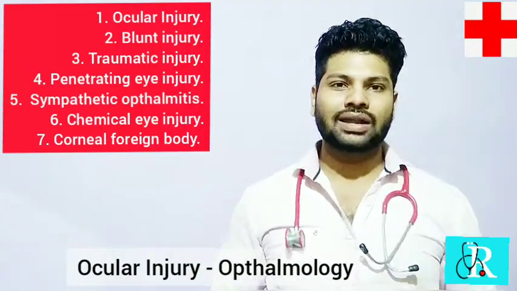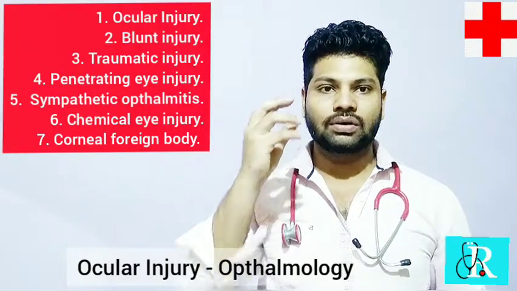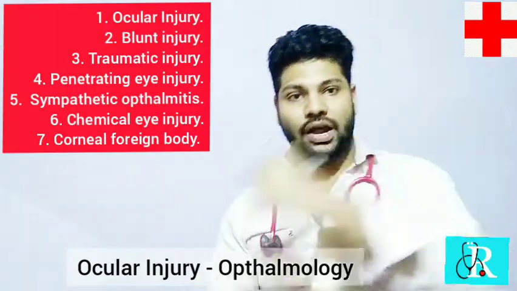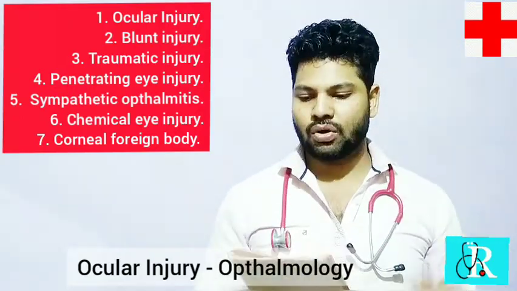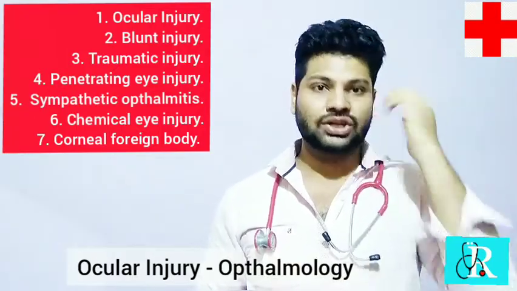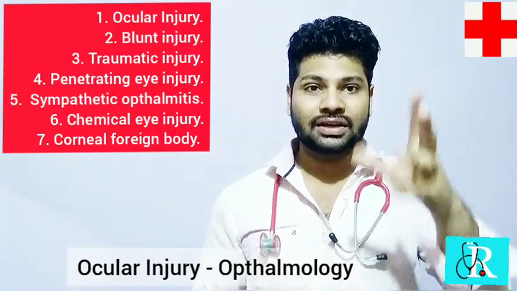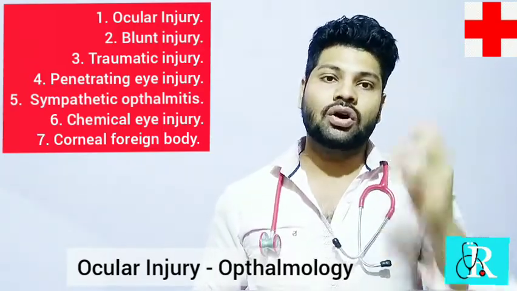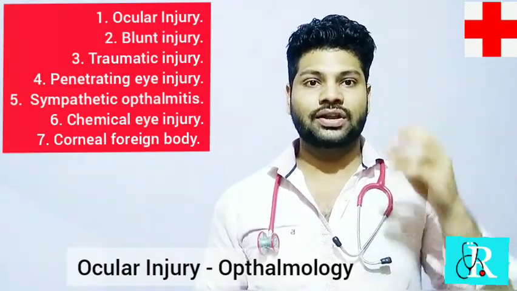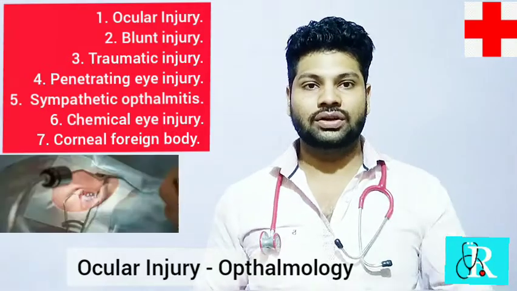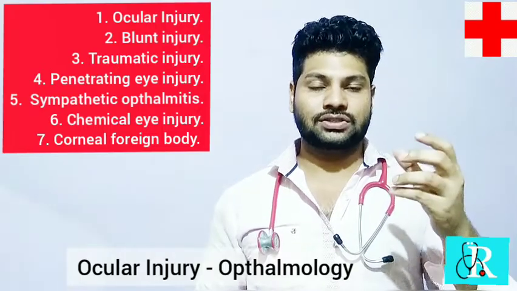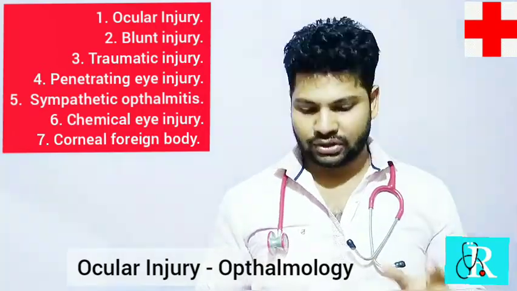So ocular injuries. What are ocular injuries? The name itself indicates it: ocul means eye, and injury means any trauma or any kind of accident, incident, or fight. So ocular injury is nothing but a trauma that happens to your eye, whether it is penetrating or only superficial, or it may be any kind of chemical like acid or alkali. This all includes ocular injury, damage, deterioration, necrosis, ischemia, bleeding, bruising, the loss of eye, the loss of vision. This all results because of ocular injury.